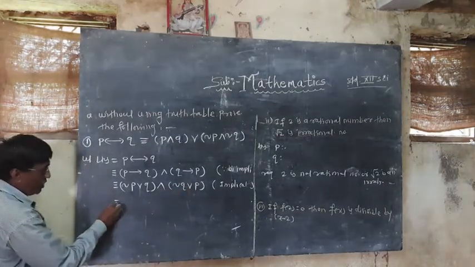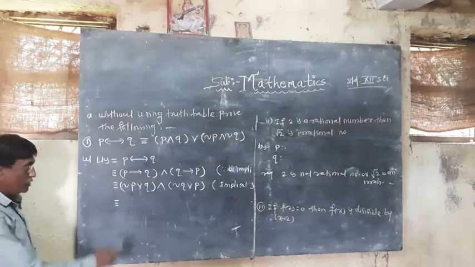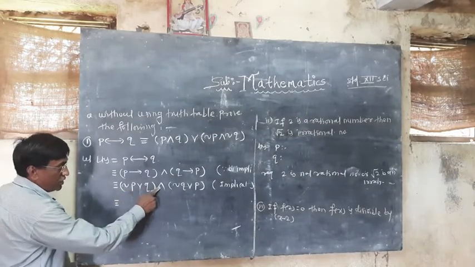Now let us use the distributive law. By using the distributive law, I will distribute P conjunction with this bracket.